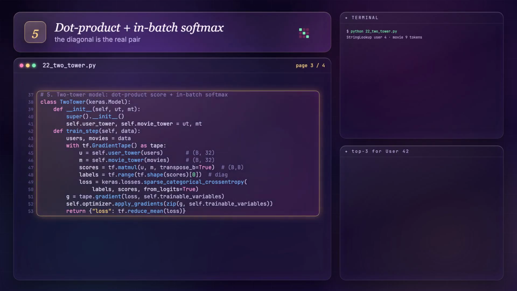Training is the in-batch sampled softmax trick. In train step, we embed the whole batch of users and the whole batch of movies, then take user vectors times movie vectors transposed. That gives a scores matrix, every user against every movie in the batch. The diagonal is the real pairs, so the right answer for row i is simply column i, and we use sparse categorical cross entropy with labels range(batch size). Every off-diagonal entry is a free negative. One matrix multiply does pull together and push apart at once.